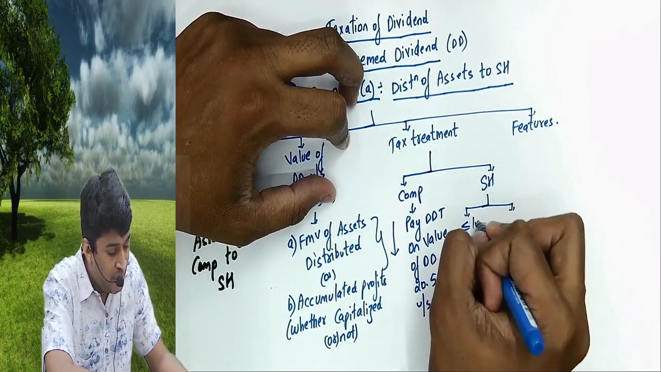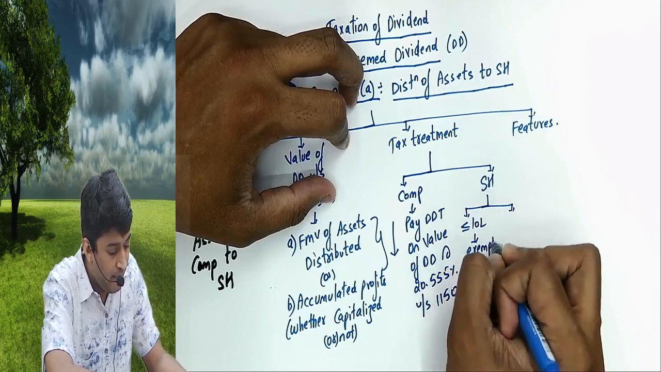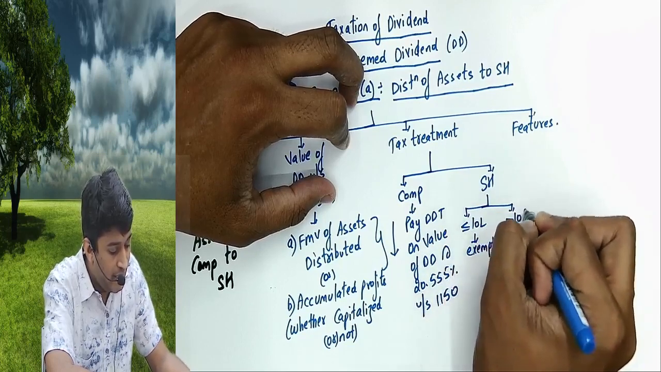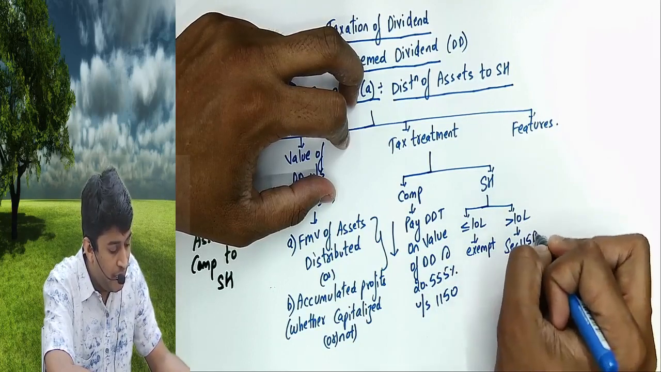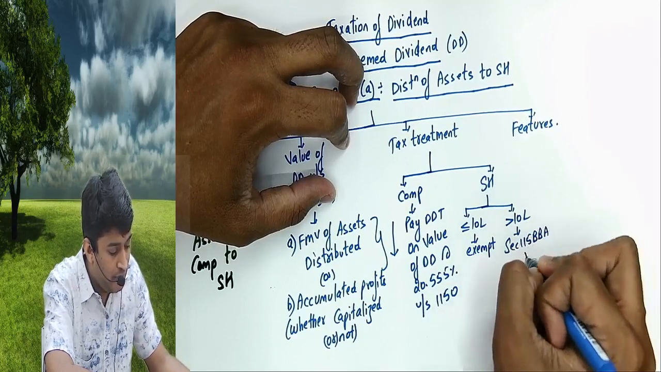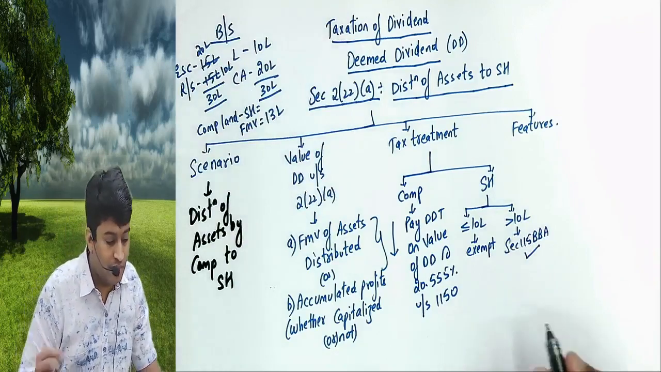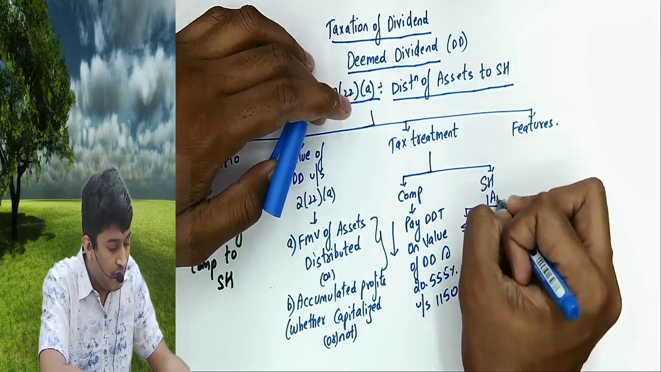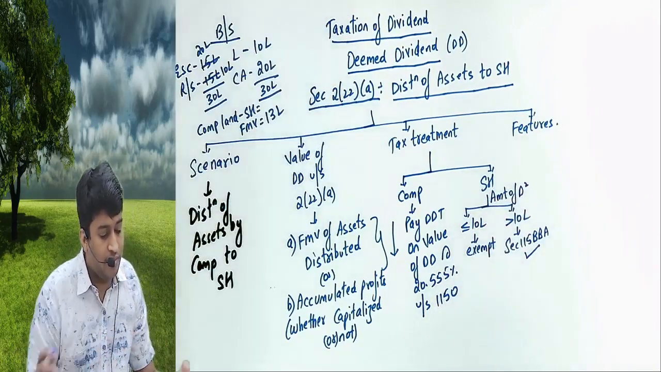If the value is up to 10 lakhs, it is exempt. Greater than 10 lakhs, 115BBDA will apply. That is, the excess of 10 lakhs will be taxable at the rate of 10%. This is the amount of deemed dividend.